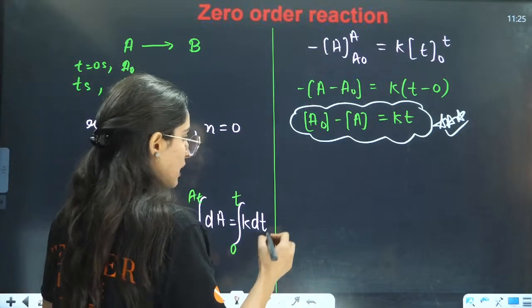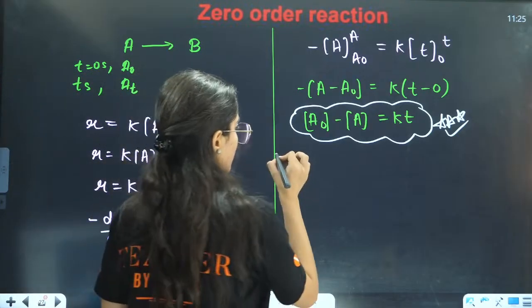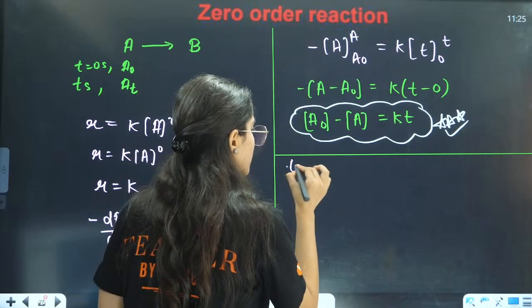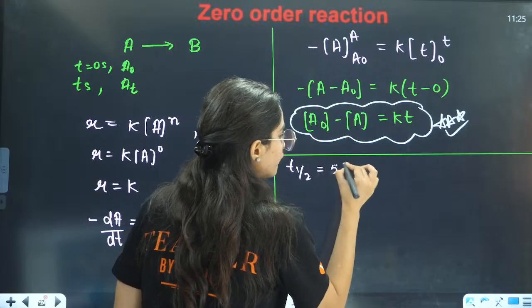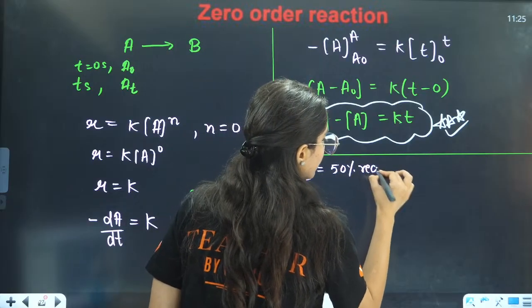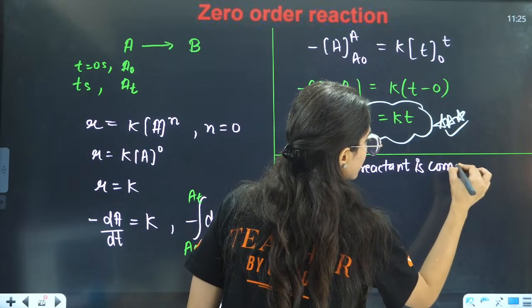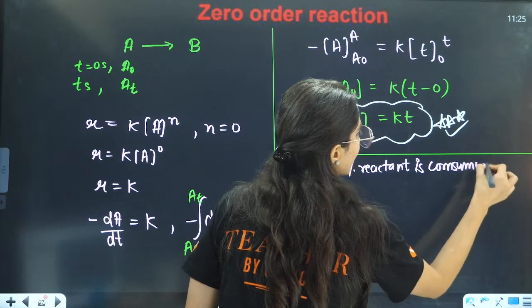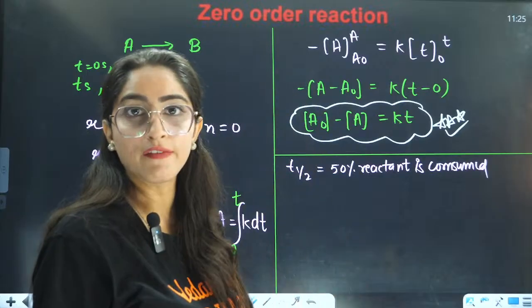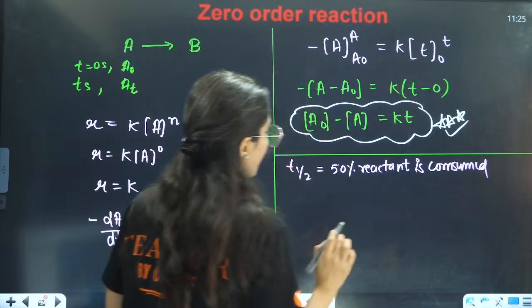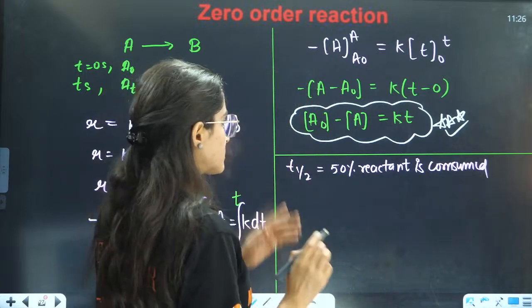Let us write the formula for T half of the reaction. T half, when 50% reactant is consumed. They can directly ask you the T half, right? I will give you a direct trick of the T half as well. So T half of the reaction is when 50% of it is consumed.